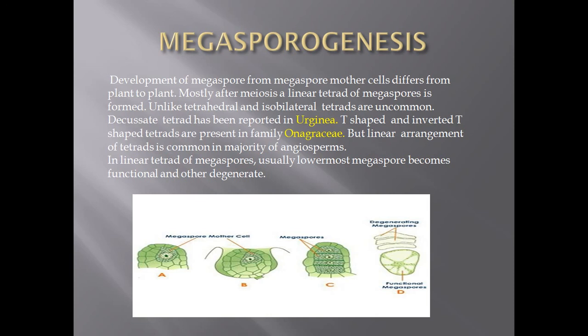After the formation of this haploid structure, it will produce the embryo sac, or the female gametophyte, which we will be discussing in the next topic. So this is about the process of megasporogenesis.